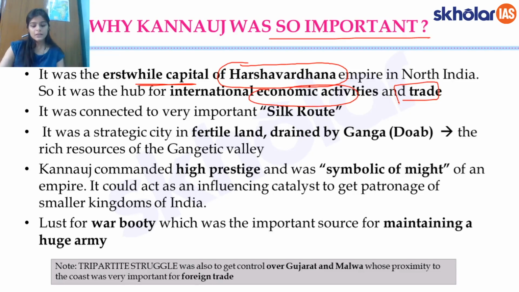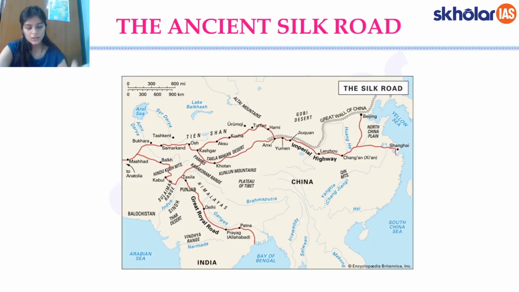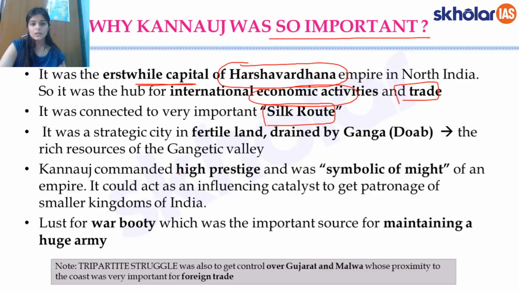Now, the next thing is that it was connected to the very important ancient Silk Road. I'll just show you on the map here. This is the ancient Silk Road, and you can see on this one that Kannauj lies on this track. Again, this was the route which was taken up by the traders and the merchants. So this was the second factor which was adding to the importance of Kannauj for everyone to be contending to be ruling that city.